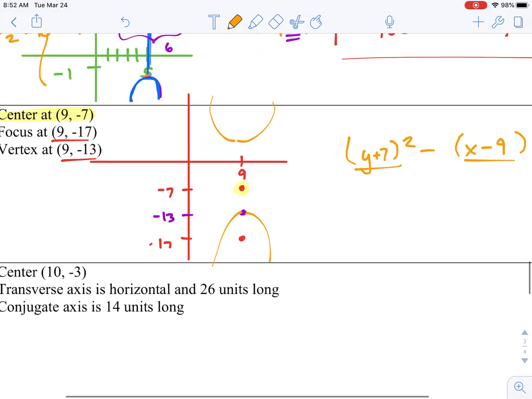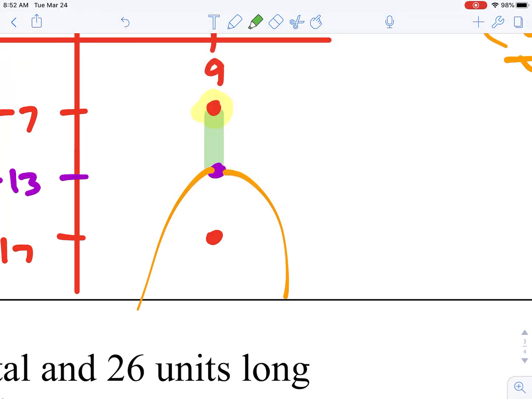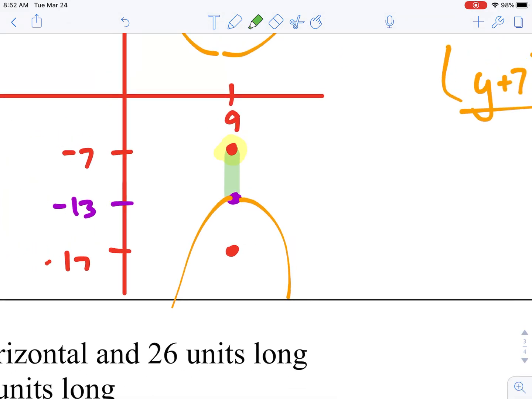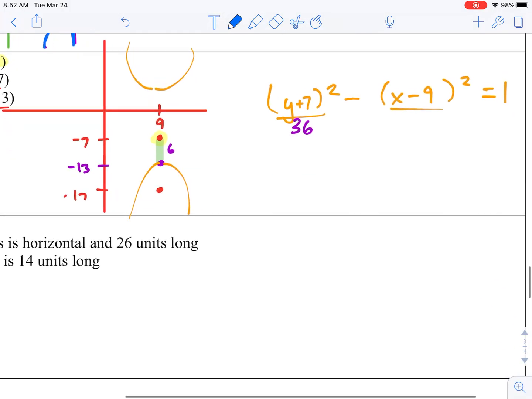To calculate our distance from our center to our vertex, if we're at negative 7 going to negative 13, that looks like it's going to be 6 units. And 6 squared is 36. They're giving us our information for our foci.